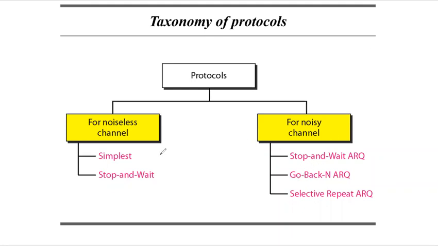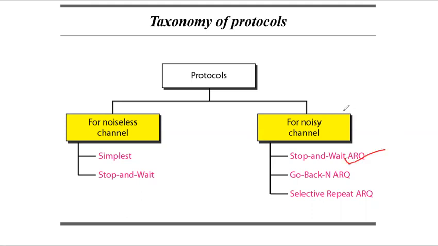In yesterday's class, we saw a brief description of the simplest protocol and the stop and wait protocol. We saw the drawbacks, and we saw a detailed description of stop and wait ARQ. Stop and wait ARQ, as we have seen, waits for an acknowledgement, creates a copy, and has a timer. Whenever the data frame is lost or corrupted, it will resend the copy. So this is stop and wait ARQ.